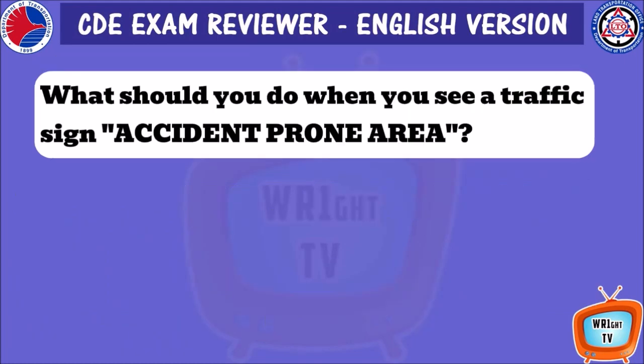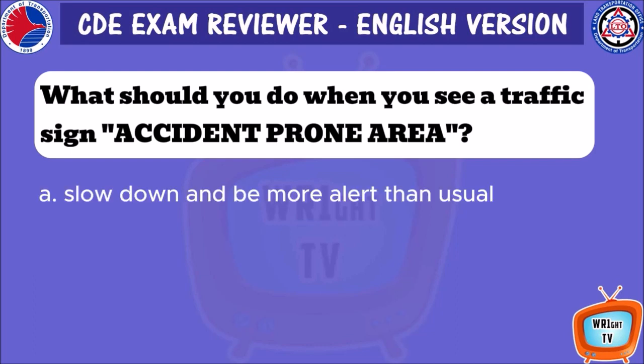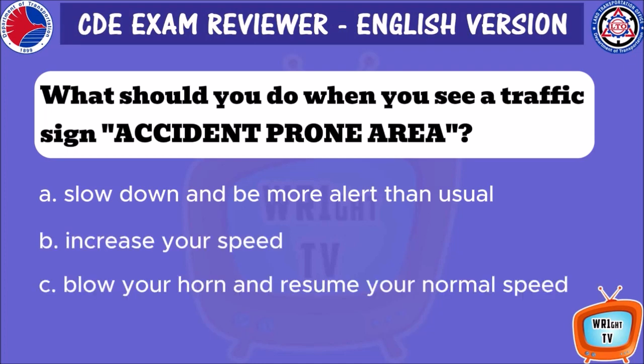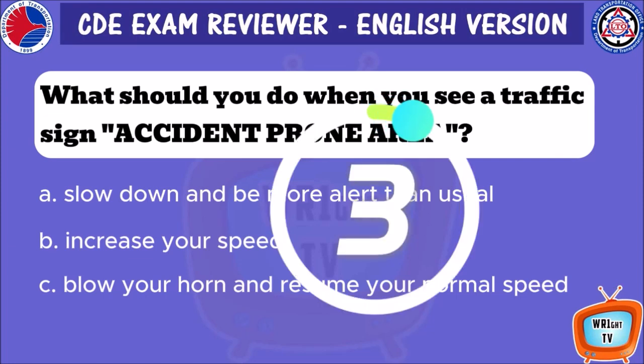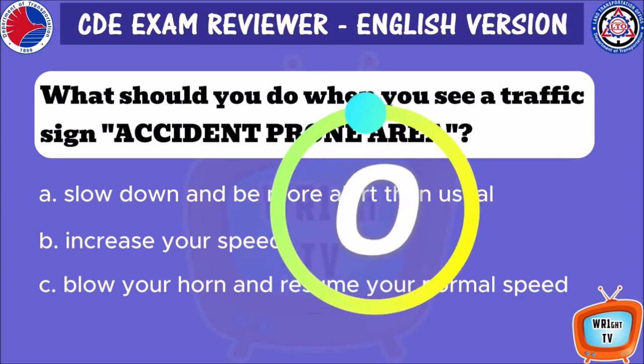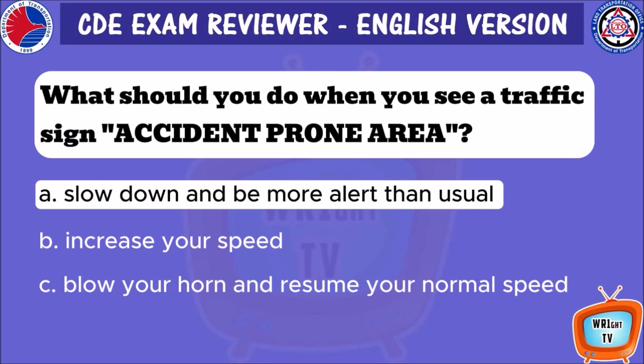What should you do when you see a traffic sign accident-prone area? A. Slow down and be more alert than usual. D. Increase your speed. C. Blow your horn and resume your normal speed. A. Slow down and be more alert than usual.